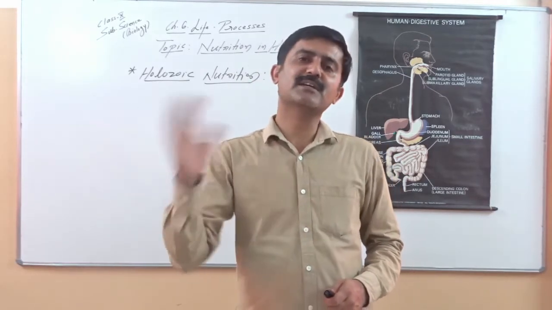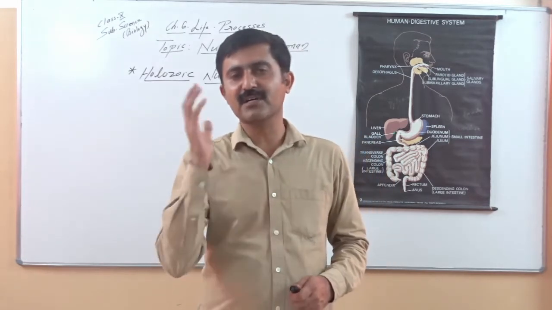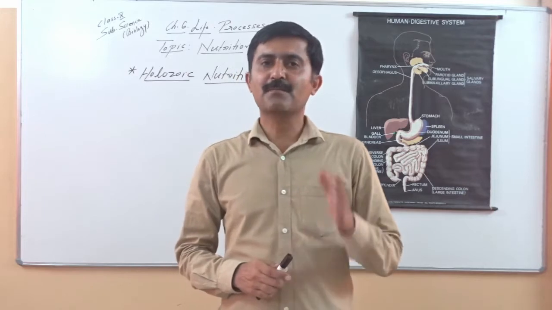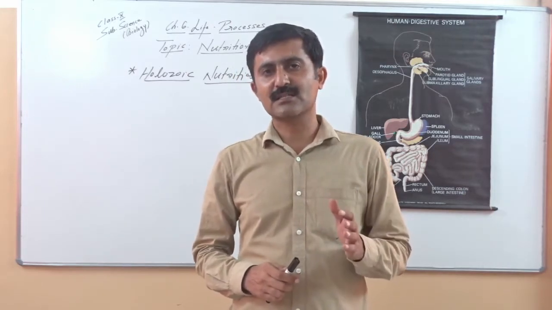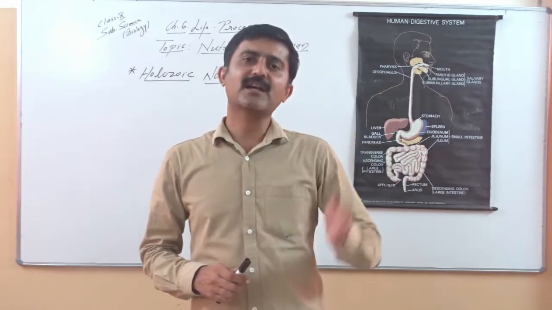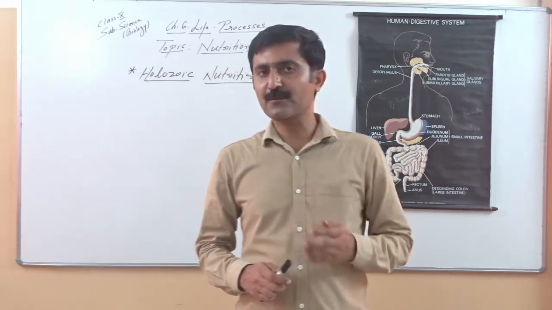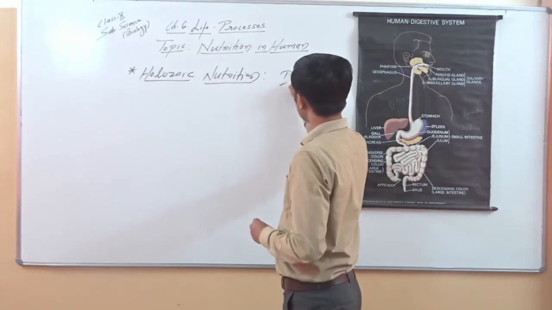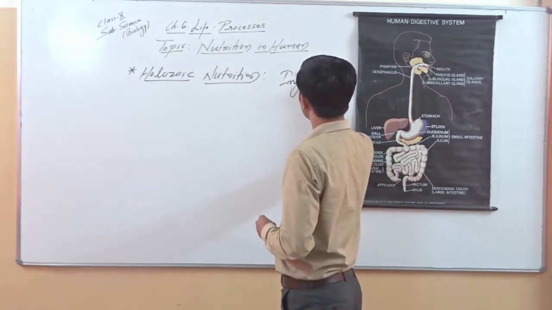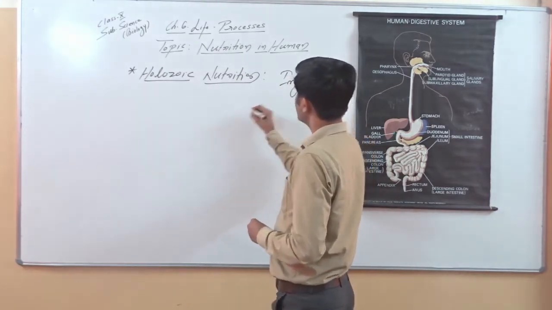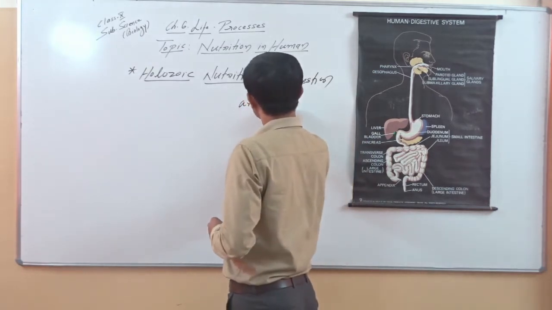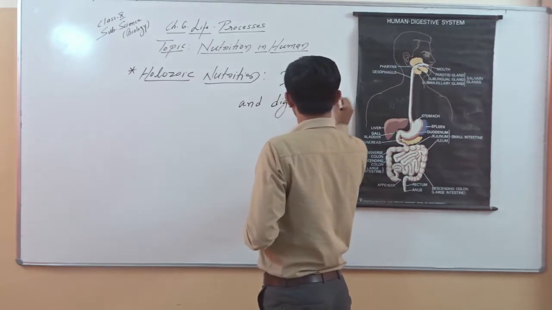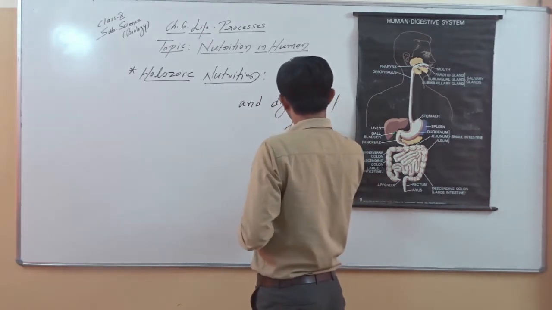In parasites they take digested nutrients, but when we come to the holozoic, in holozoic organisms take complete food. Here complete food means undigested food, and after ingesting the food they digest. So holozoic nutrition includes two very important things we have to keep in mind: ingestion and digestion of food.